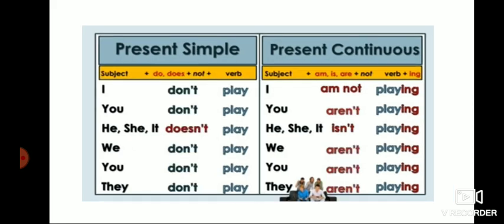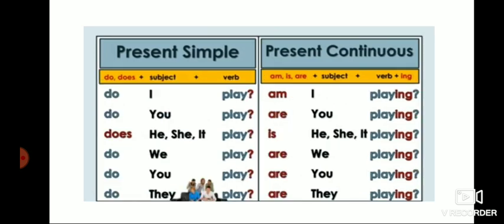Then for negative sentences, you have to add not. I do not play, you do not play. For he, she, it, you have to write does not, doesn't. For present continuous tense, I'm not playing, he's not playing, we aren't playing. So you have to add not for negative sentences.